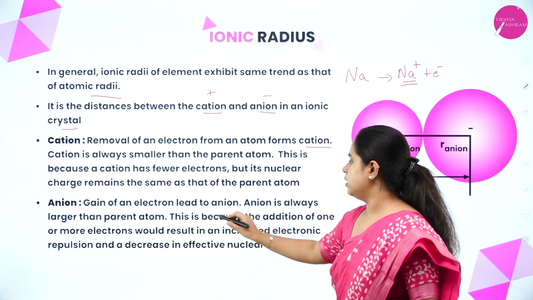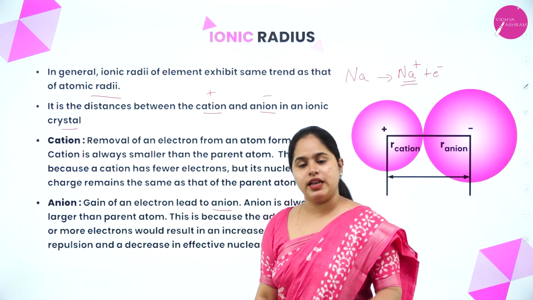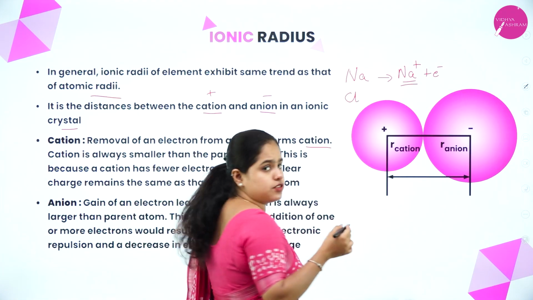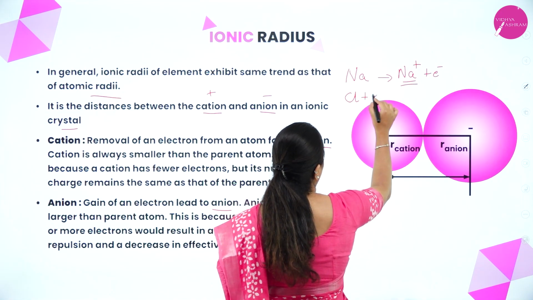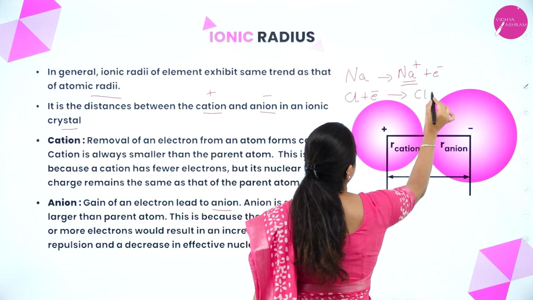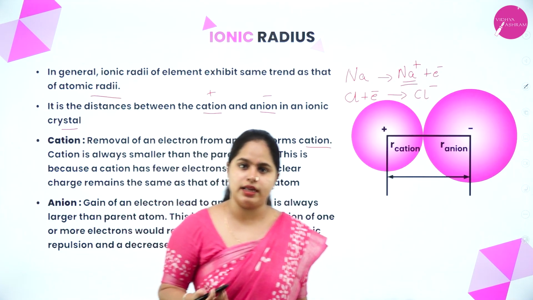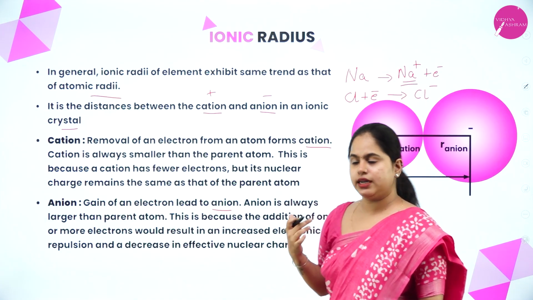Gain of one electron leads to the formation of an anion. So when an atom gains an electron, let's take the example of chlorine. When chlorine gains an electron, it becomes a Cl minus ion. That is a negatively charged ion, which is called an anion. Right, so this part is clear.